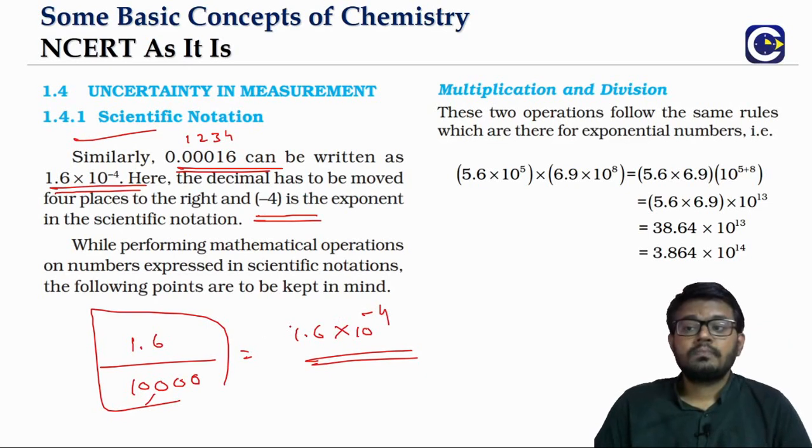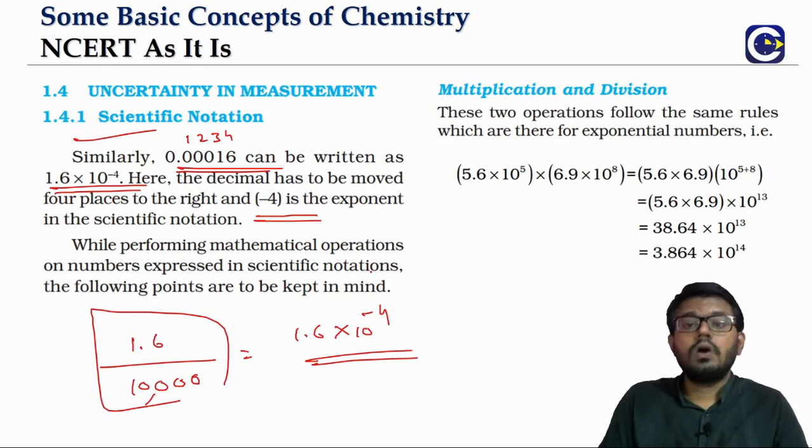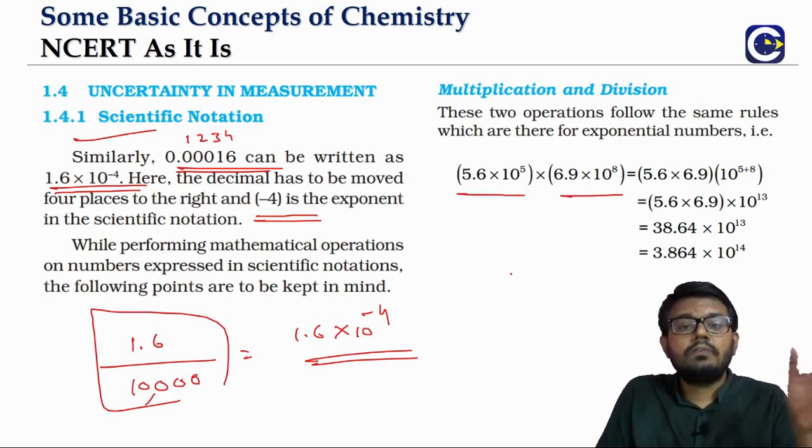Now when you have these numbers in the scientific notation, we may have to do some mathematical operations with them. Sometimes we may have to multiply or divide them. Sometimes we may have to add or subtract them. So how do we go about the multiplication or division with numbers in the scientific notation? Let's say for example, we have to multiply 5.6 into 10 power 5 and 6.9 into 10 power 8. What will we have to do?